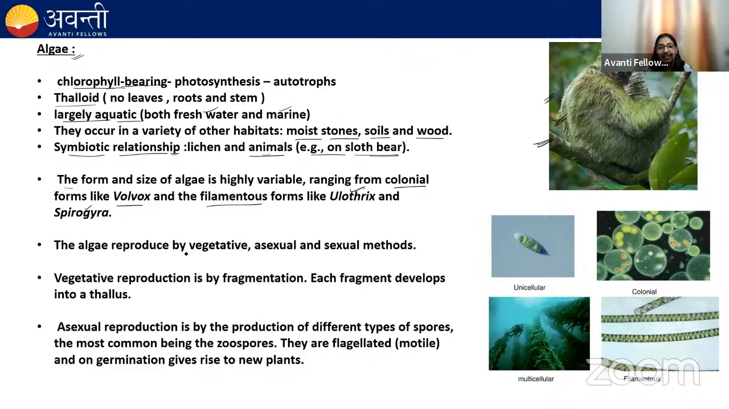The algae reproduce by vegetative, asexual, and sexual methods. Vegetative reproduction could be by fragmentation. For example, the thallus of the algae undergoes fragmentation, and each fragment has a tendency to develop into a thallus. Second, they can reproduce by the asexual method, by zoospores. And these zoospores are motile because they have flagella.